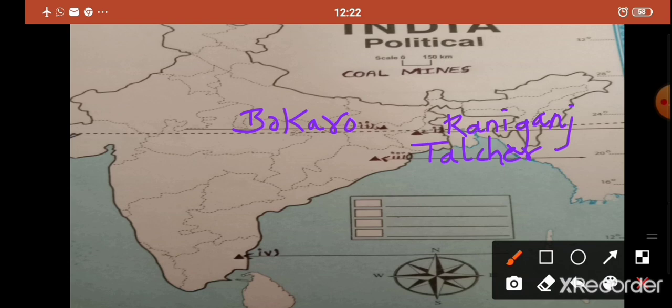The fourth one is Neyveli. Yes, Neyveli is in Tamil Nadu. See, I have already marked Neyveli in Tamil Nadu. Now I am going to write Neyveli.